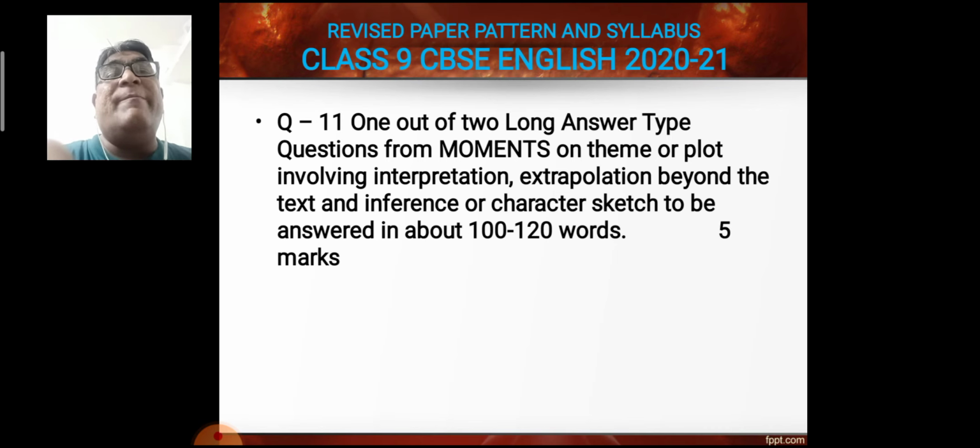So here is a complete explanation of the paper pattern and the prose and the poems which are related to this year 2020-21. And we have also discussed the paper pattern of class 9th for the half yearly as well as for the final year examination 2020-21.